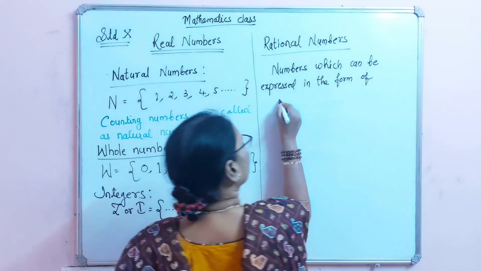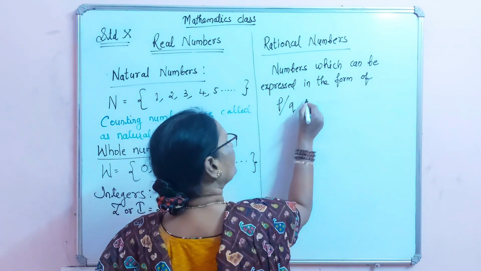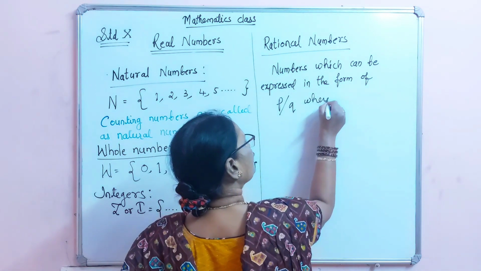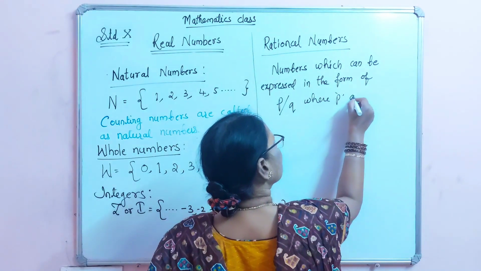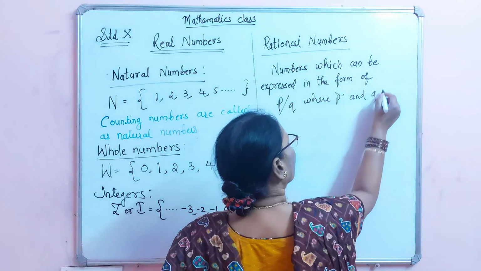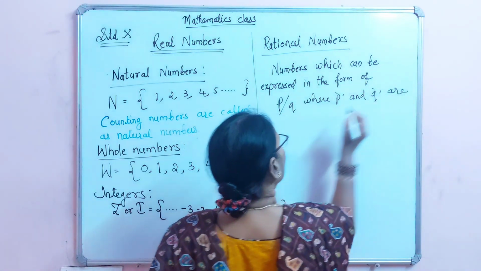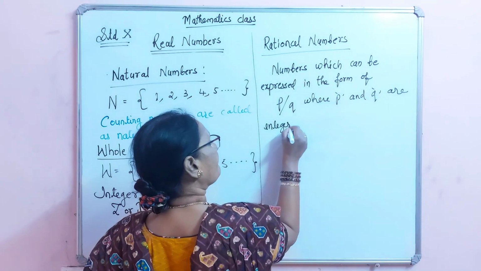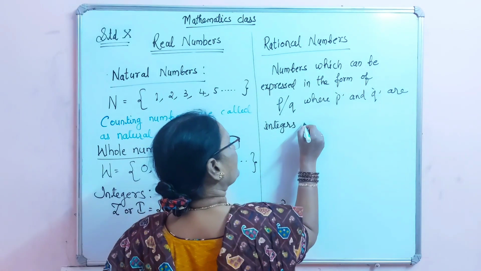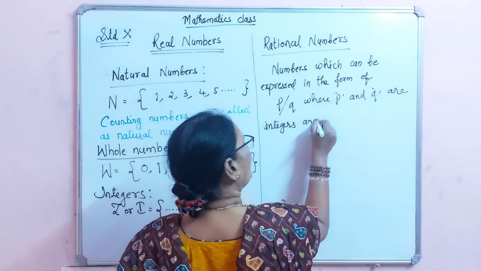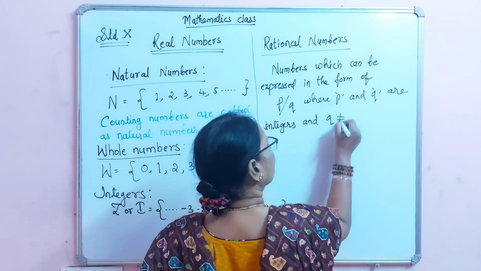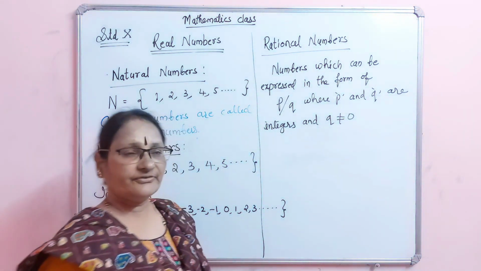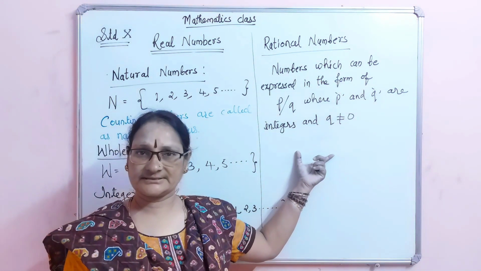This is the definition of rational numbers.